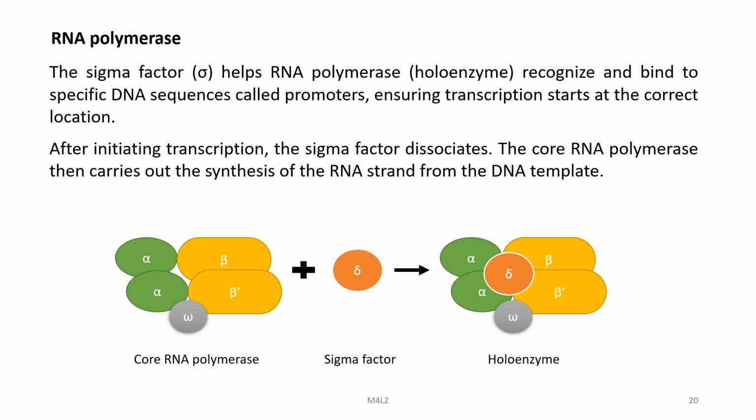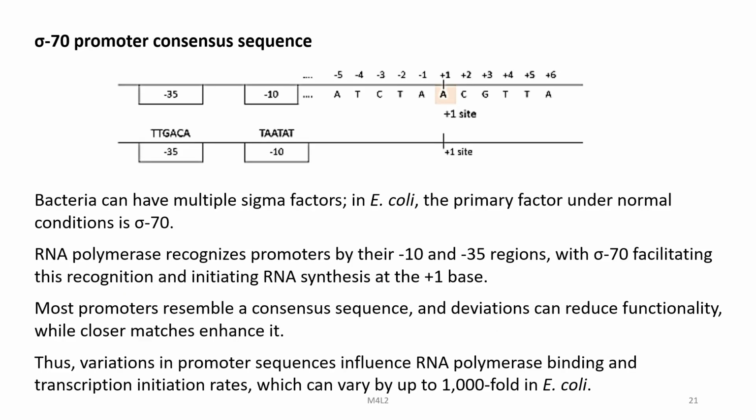As we have discussed in the last lecture, after initiating transcription, the sigma factor dissociates from the core RNA polymerase, which then carries out the synthesis of the RNA strand from the DNA template. This is all known to you. And then there are certain consensus sequences in the sigma 70 promoter. Bacteria can have multiple sigma factors. For example, the primary factor under normal conditions is sigma 70.